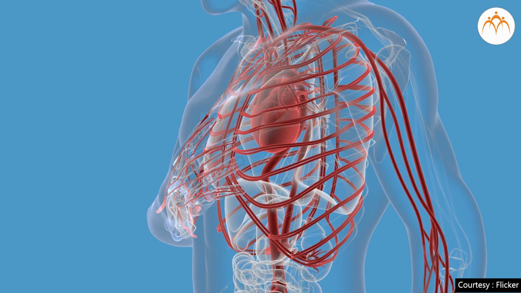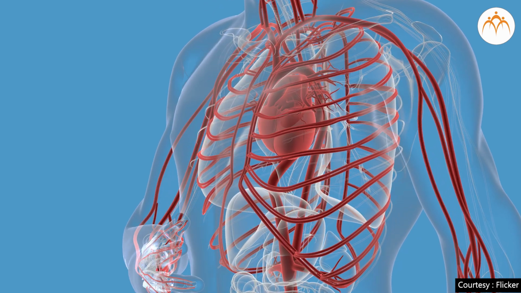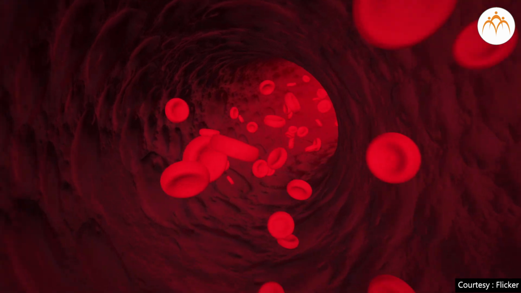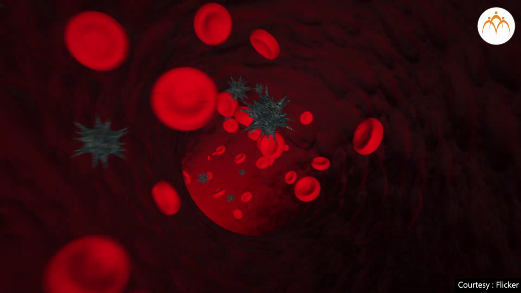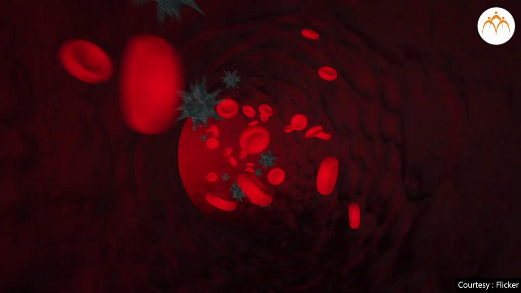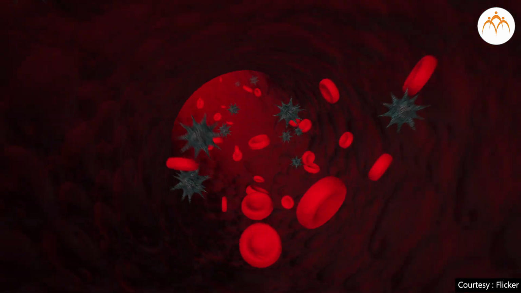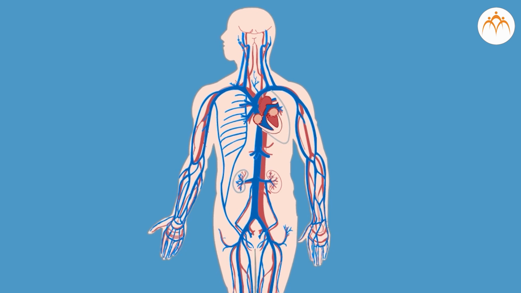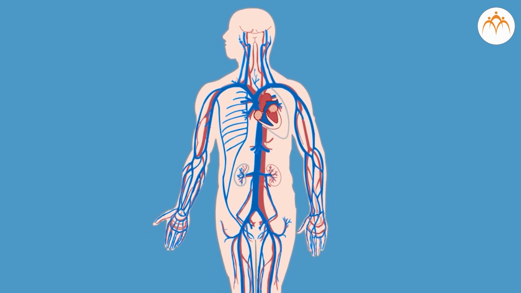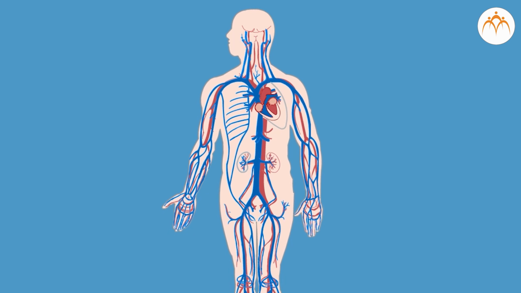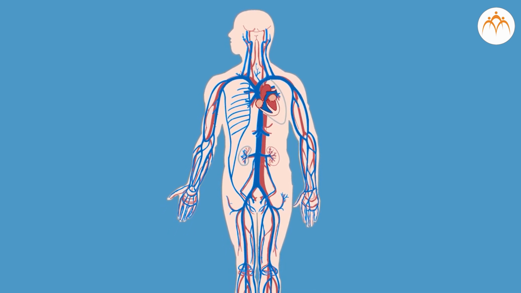There is a network of blood vessels throughout our body that consists of blood vessels which carry blood away from the heart and those which bring blood back to the heart. The process of keeping the blood flowing through all the parts of the body is called blood circulation. In the beginning, we have discussed about dam and canals. Blood circulation is just like that.